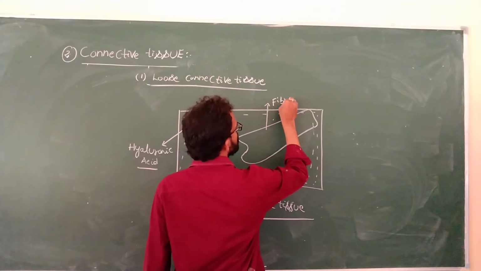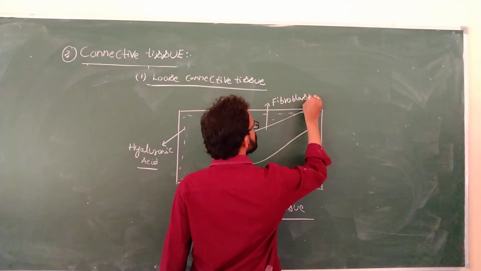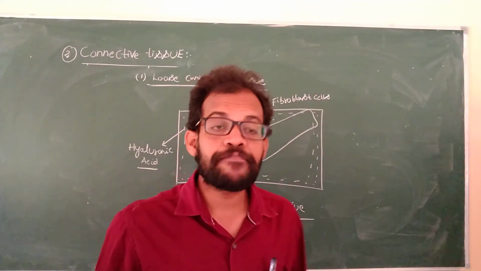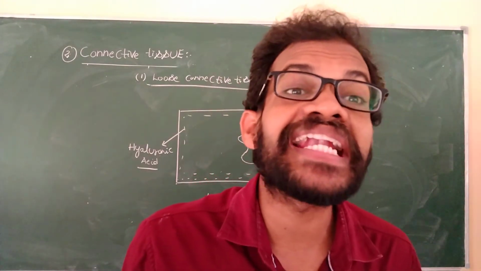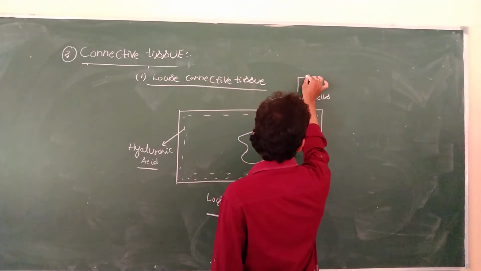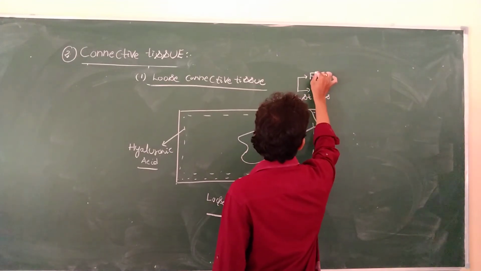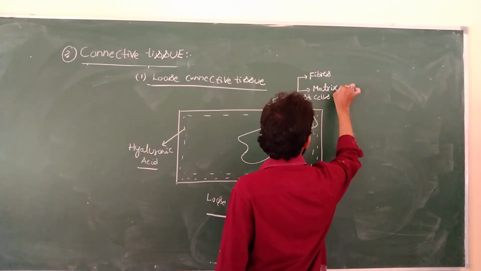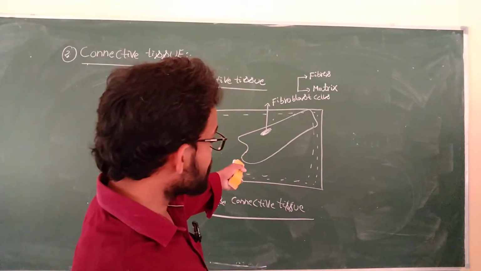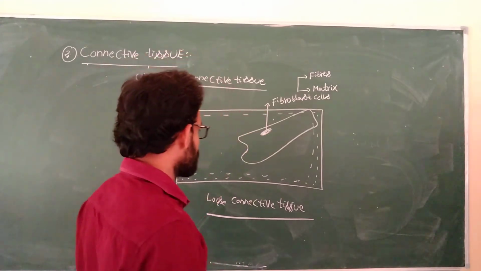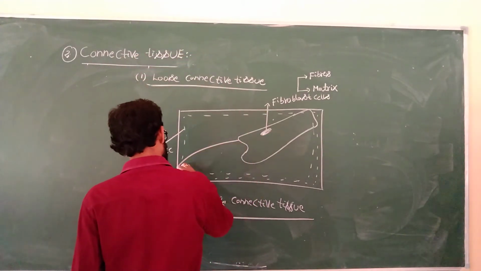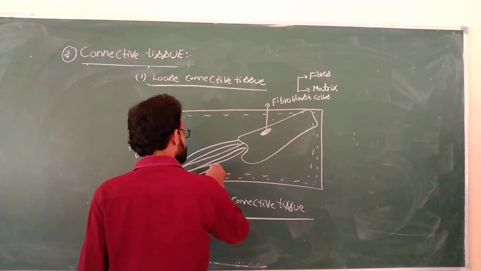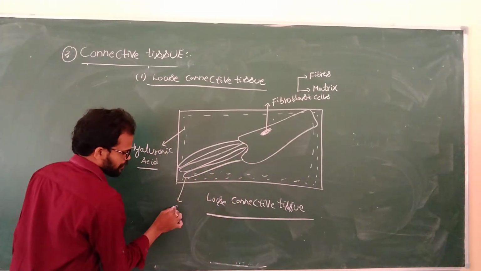Fibroblast cells. What is the function of these fibroblast cells? The fibroblast cells produce fibers and matrix. The ground substance and fibers are produced by the fibroblast cells. Coming to the next one, the fibroblasts join to the collagen fibers. A number of collagen fibers are also present.